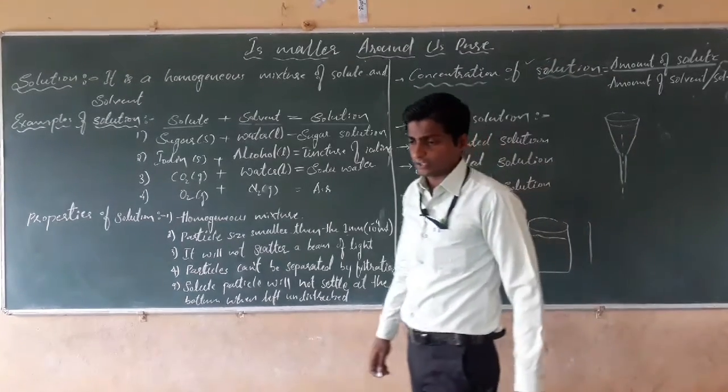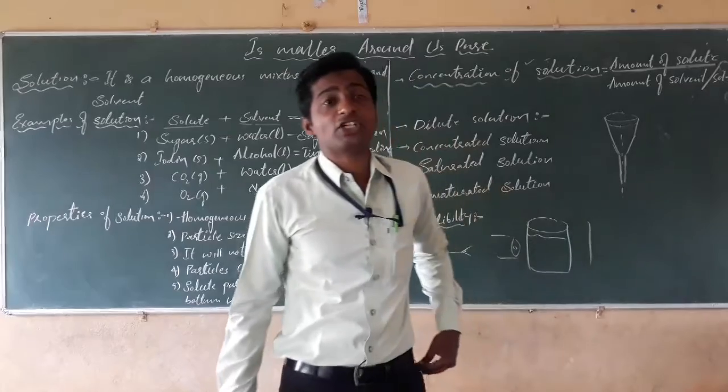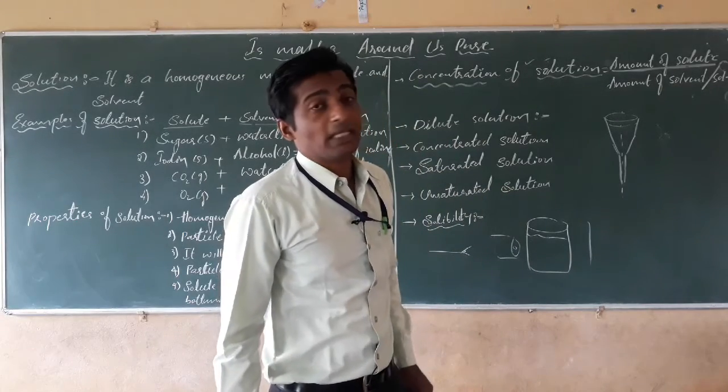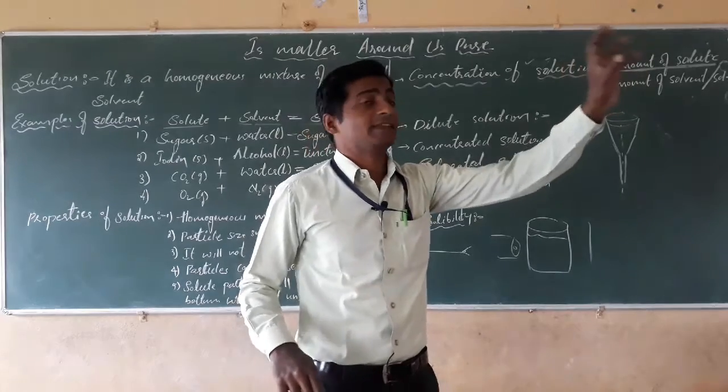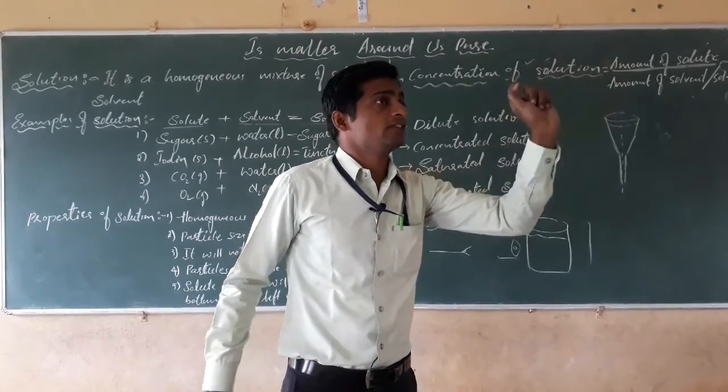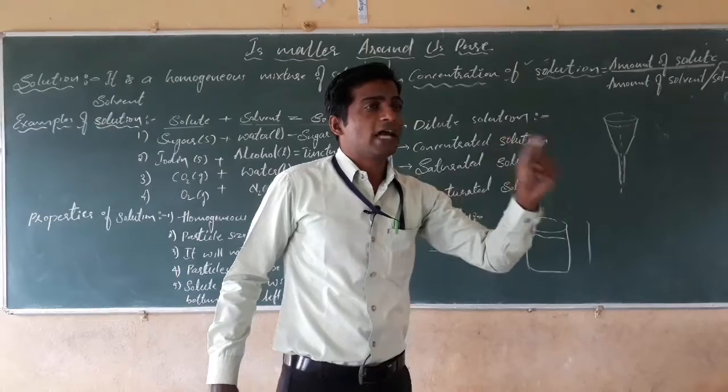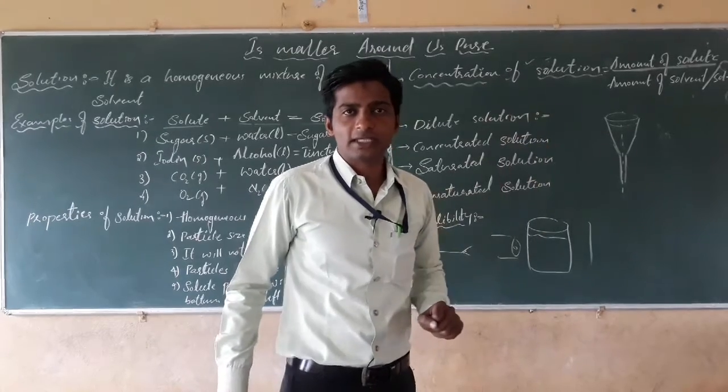Next, the next point is concentration of solution. You might have heard about the concentration of a solution. In the laboratory, when you see chemical bottles like acids and bases, you might have seen concentrated hydrochloric acid, dilute sulfuric acid, like that.